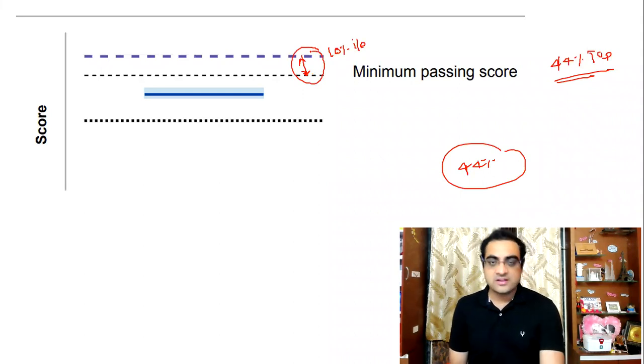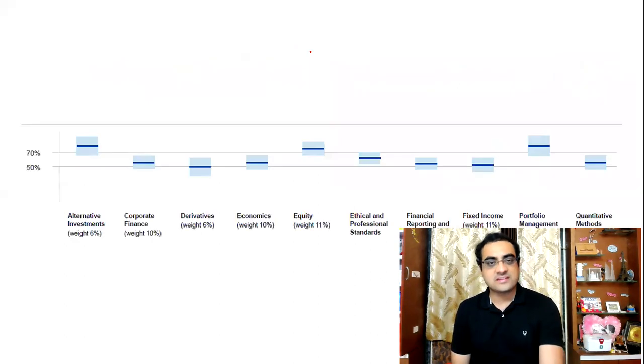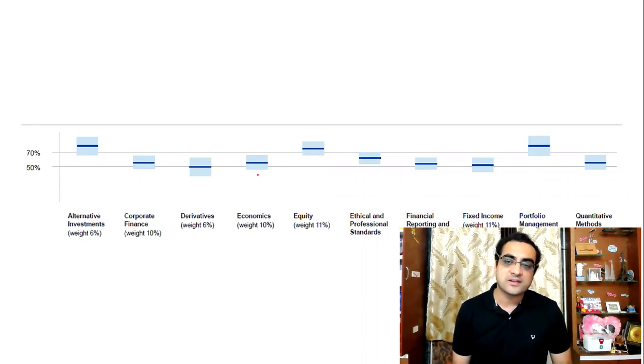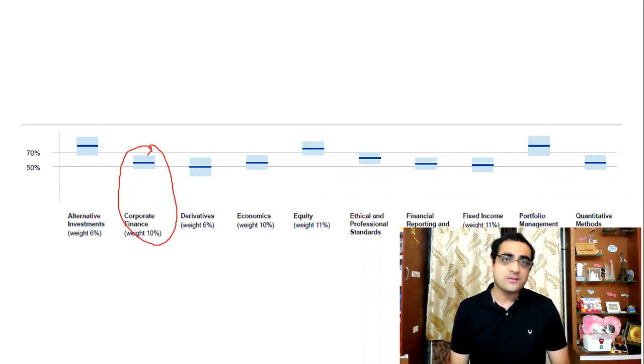I hope that's clear. You will be able to calculate your marks now. The second thing that you get is something like this. This will simply tell you your subject-wise marks. Apart from that, you can't say that this particular student has scored very less marks in corporate finance, and that's the reason she has failed. Nothing like that. Overall marks matter.